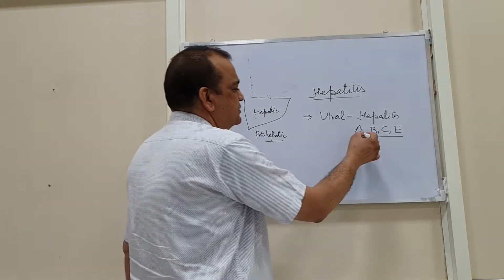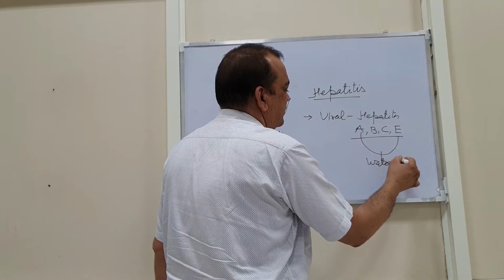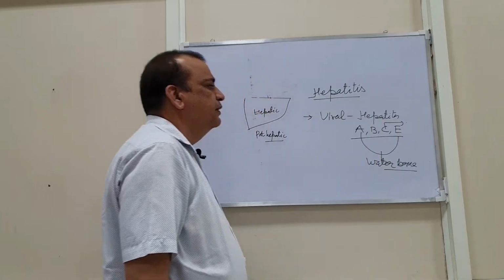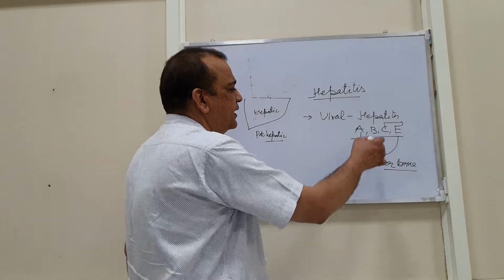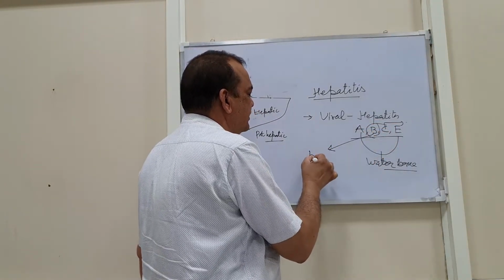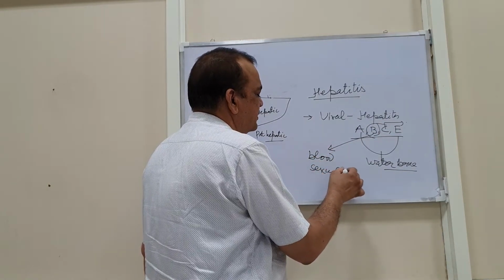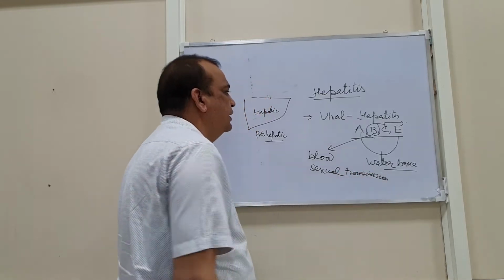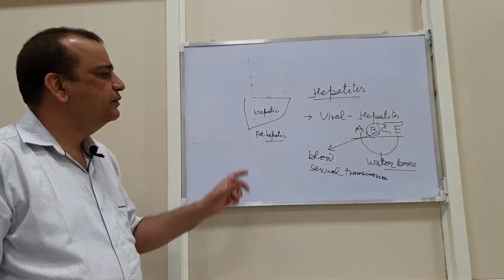Among these, A and E are waterborne or spread by the feco-oral route, and C is caused by blood contact or blood transfusion, and hepatitis B is caused by contact with blood as well as sexual transmission. So these viral hepatitis are the common cause of this jaundice.